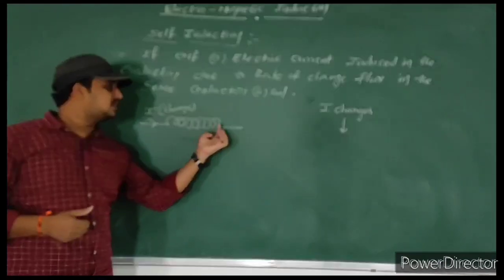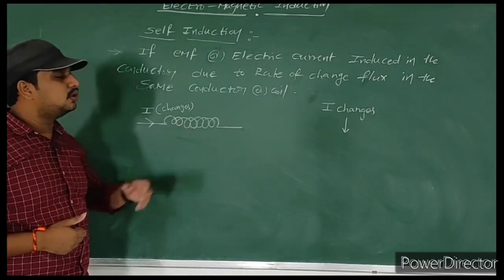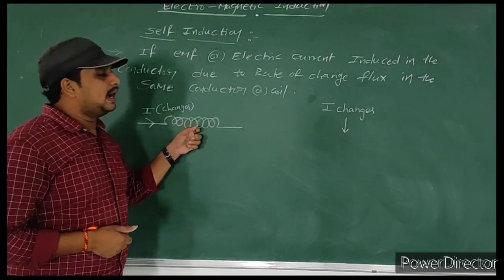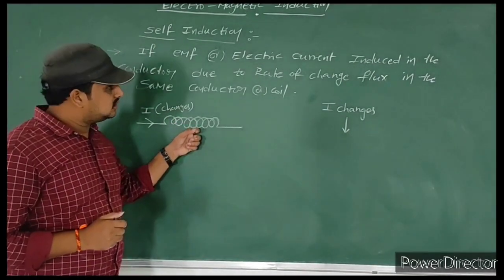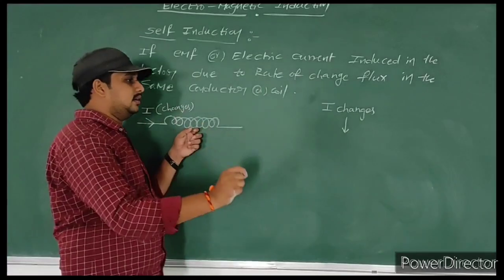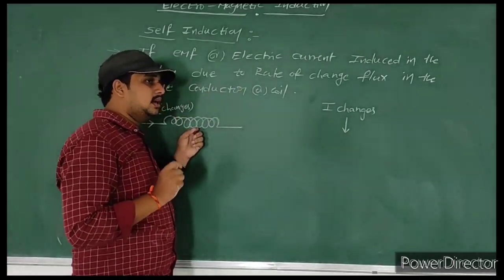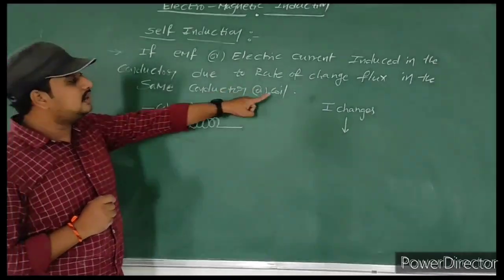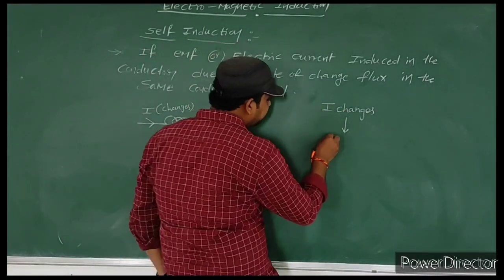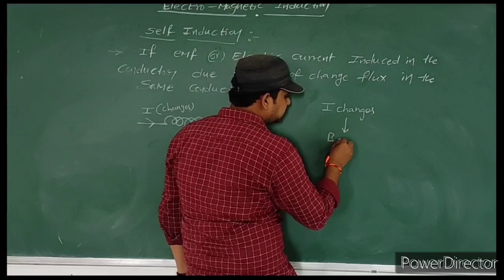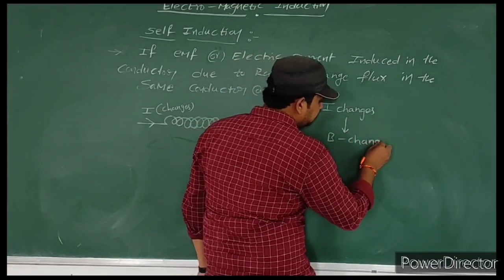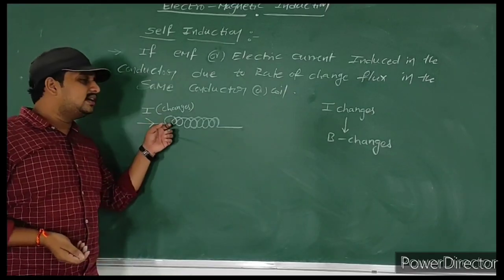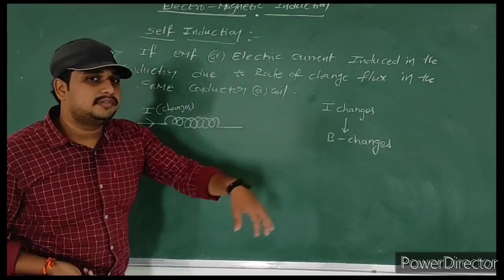Here some current is passing through this, so definitely it will produce a magnetic field. According to Oersted, every current carrying conductor produces a magnetic field. Observe carefully: this current changes.